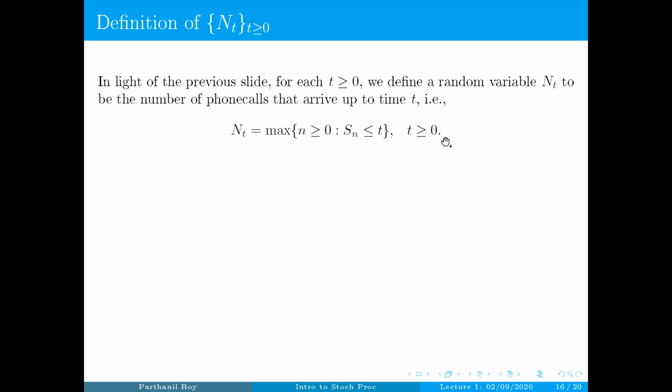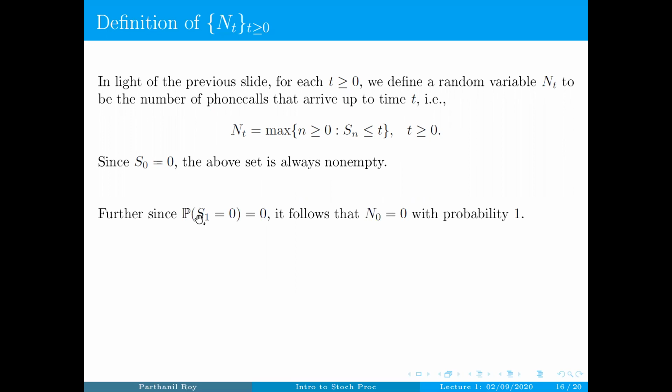Of course, this will immediately tell you that, first of all, you're taking a maximum, so that set has to be non-empty. So this set is indeed non-empty because S0 is equal to 0. So for every t bigger than or equal to 0, this set is non-empty because n equal to 0 is always there in that set. So there is no problem.